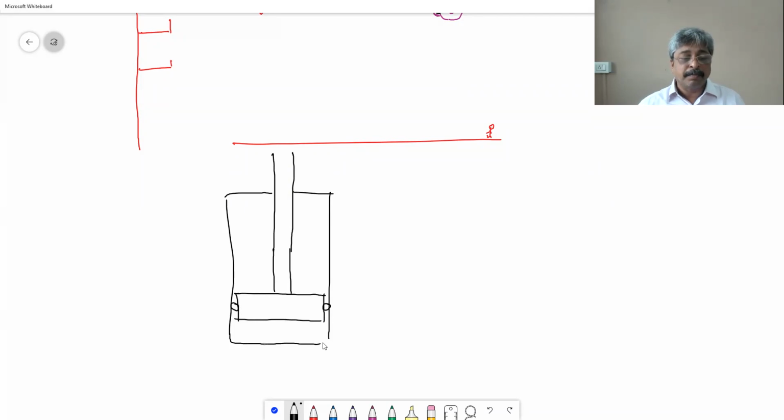This is the chamber. Fuel is injected. A spark plug produces the spark. An explosion takes place here. There is a spring which is put here.